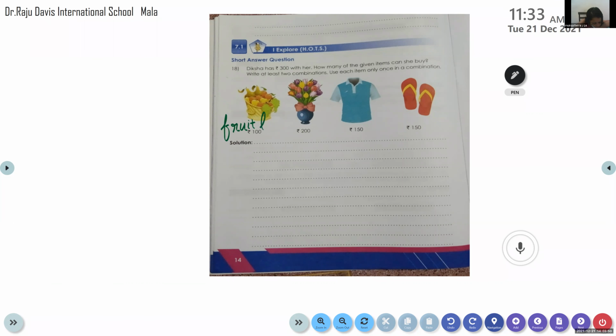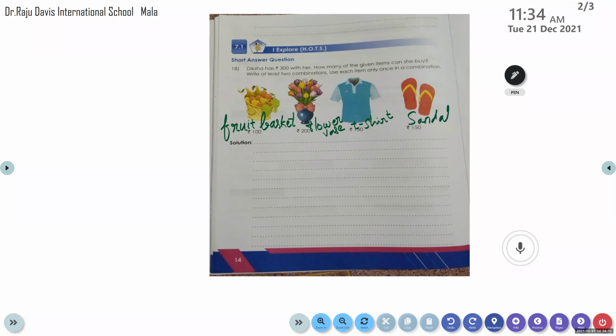The second one, flower vase. Third one, shirt. You can write a t-shirt. Now the fourth one, sandals.